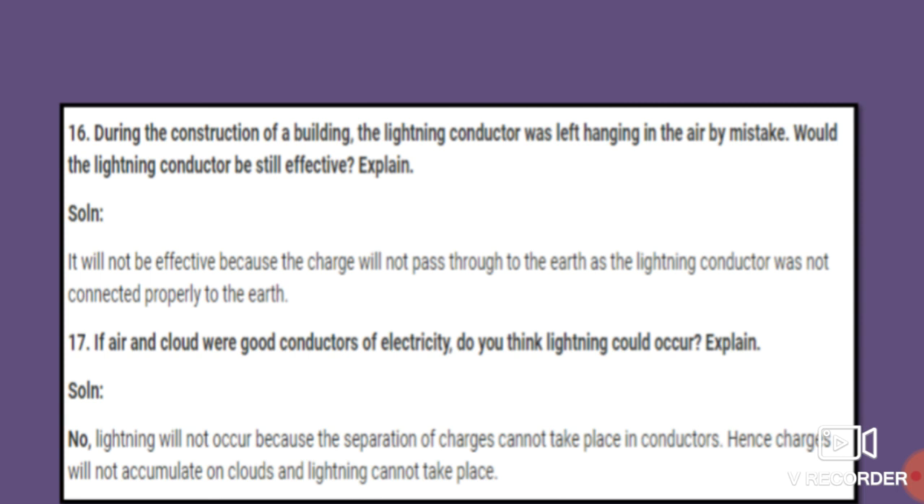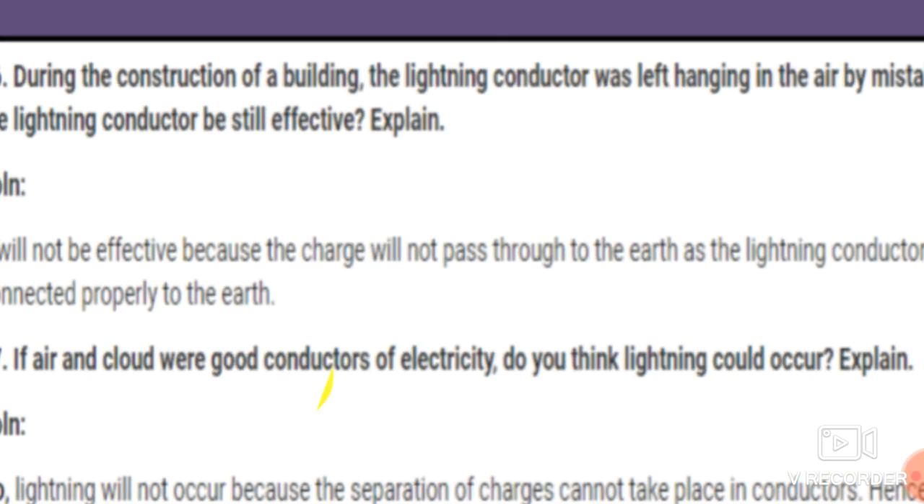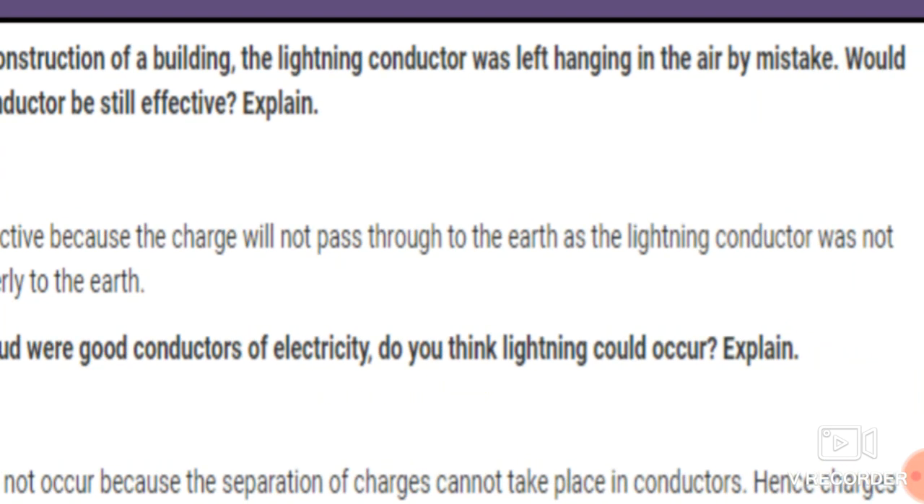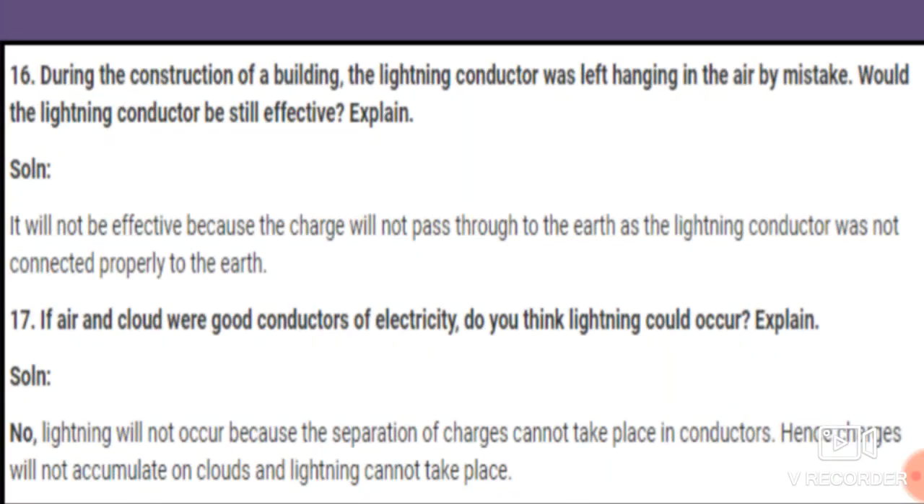Would the lightning conductor still be effective? Explain. Students, think about it. No, not really. The answer is it will not be effective because the charge will not pass through the earth, as the lightning conductor was not connected properly to the earth. So there will be no effect of that conductor which is hanging in the air by mistake.